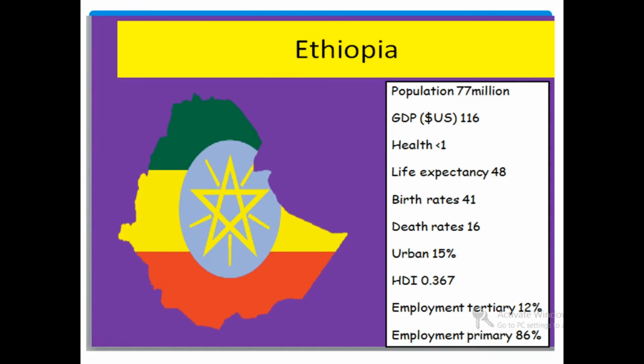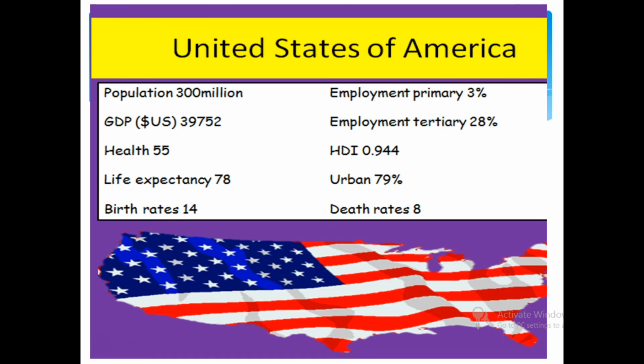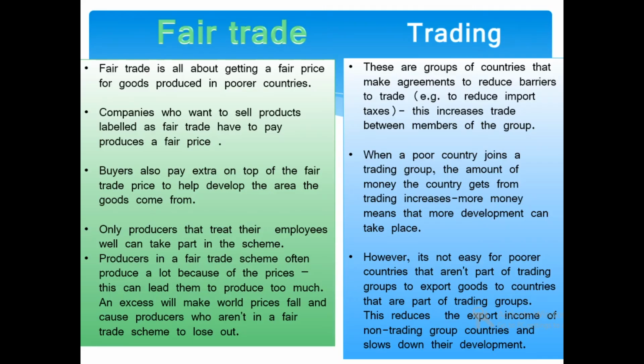Ethiopia, you will find that HDI is very low, GDP volume is very low, life expectancy very low. United States of America, you will find that volume of GDP is very high, life expectancy is very high, HDI is also very high. So we have found that different countries are at different levels of development.